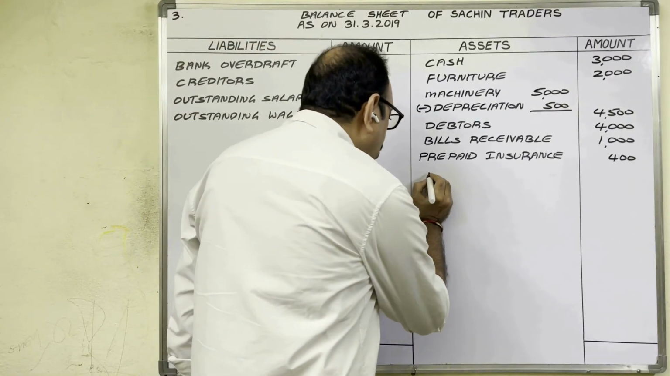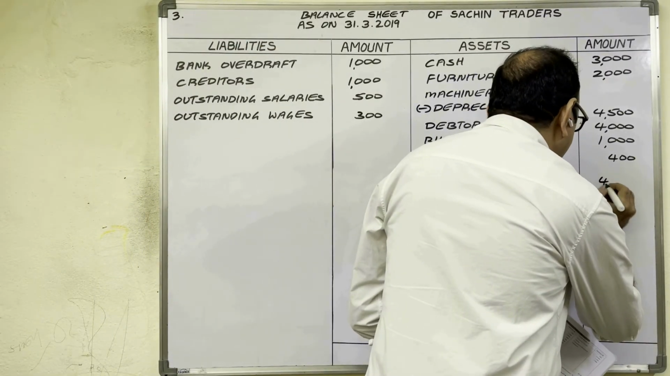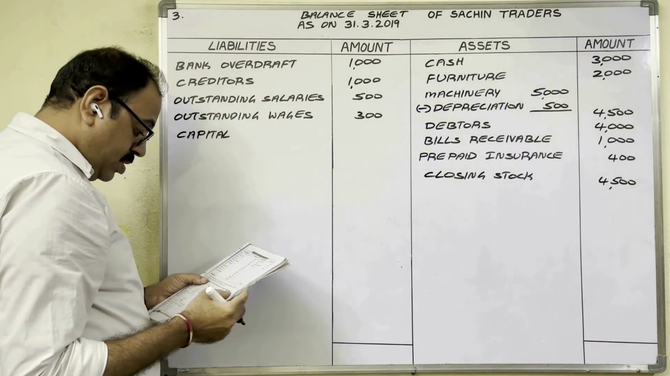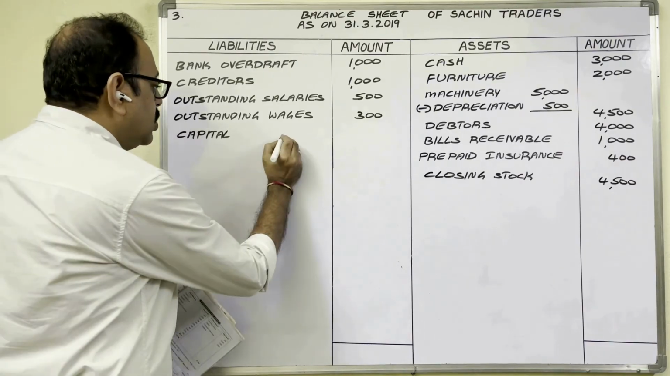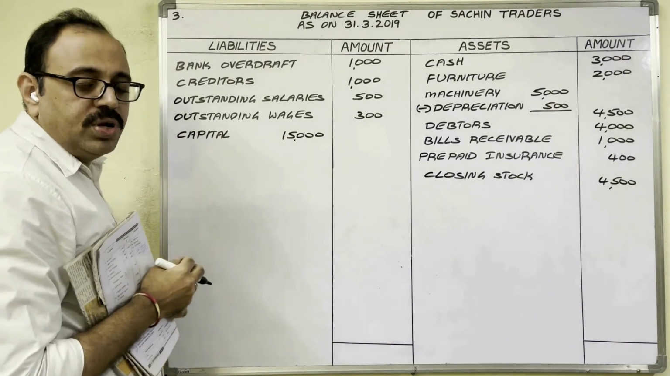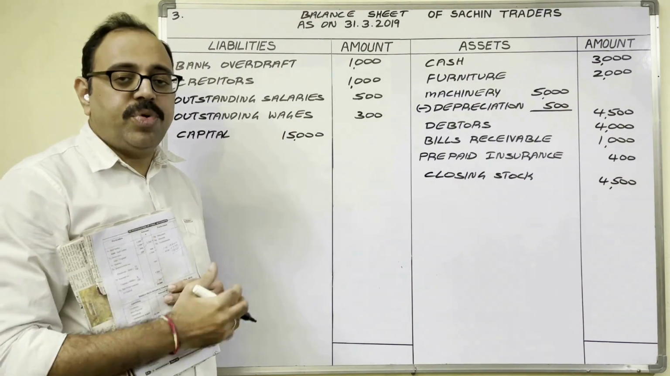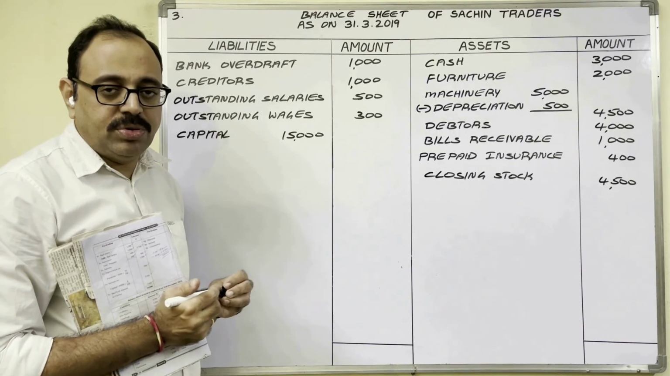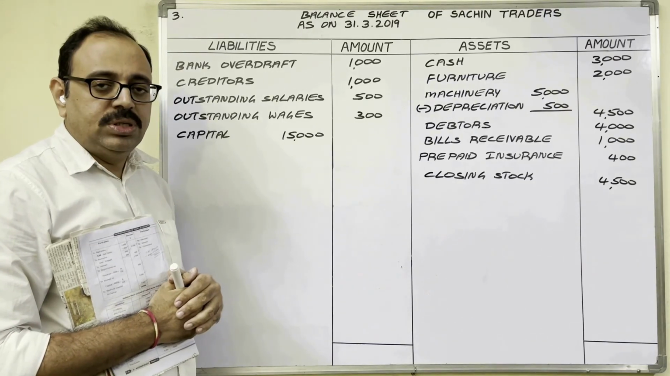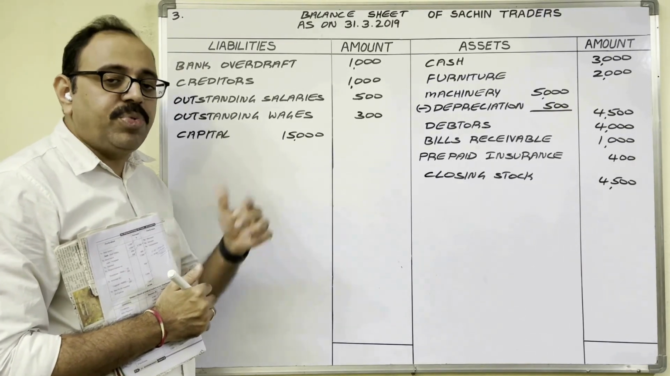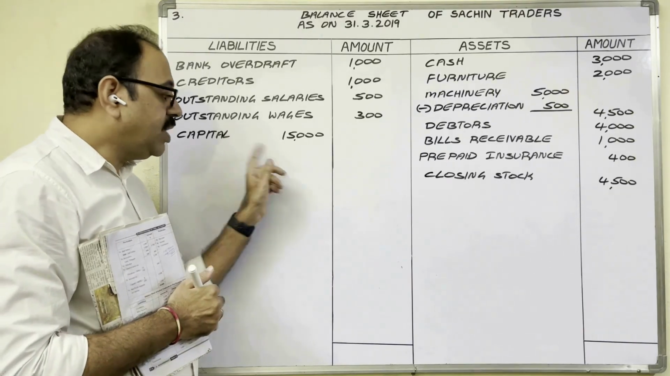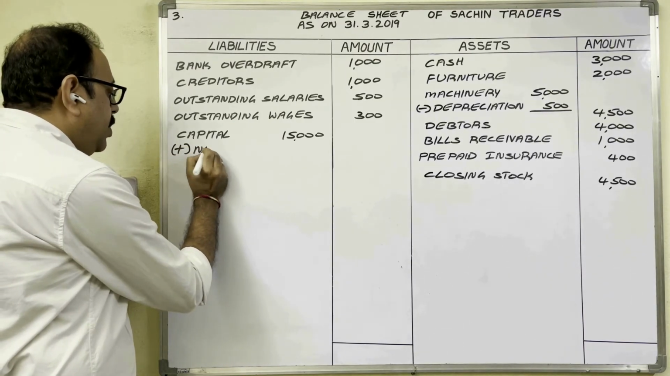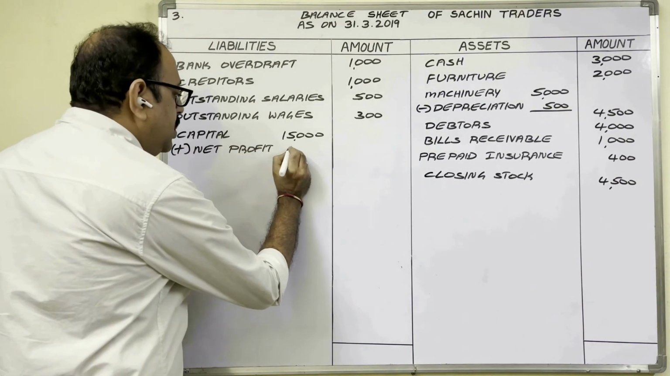Finally, asset side show the closing stock 4,500 rupees. Liability side capital. In inner column, capital amount is 15,000 rupees. In profit and loss account, we got net profit. If you get net profit, you have to add that to capital because capital is owner's amount. Net profit is also owner's amount. So to owner's capital, we have to add net profit. If net loss comes, we have to subtract. Here net profit came, therefore add that amount to capital plus net profit 1,600 rupees.